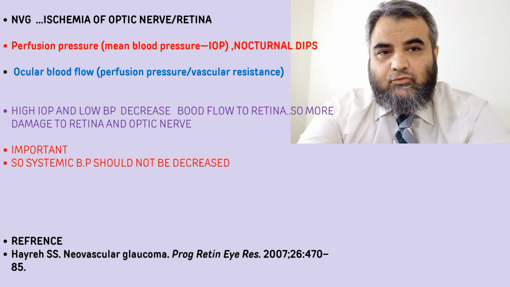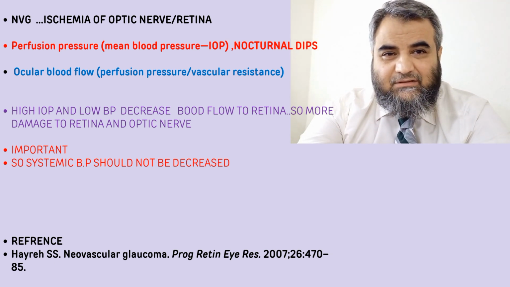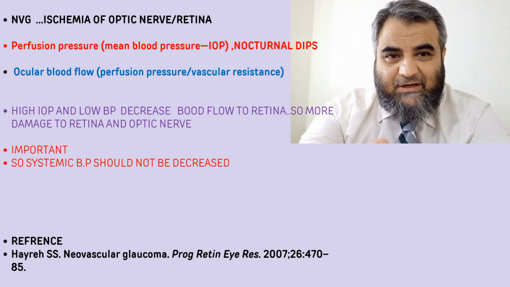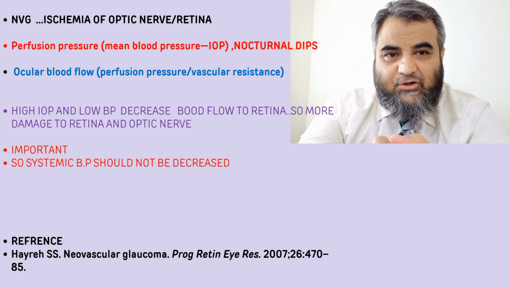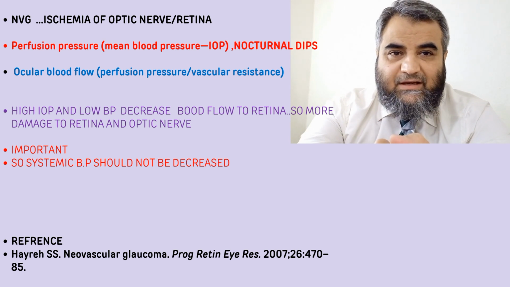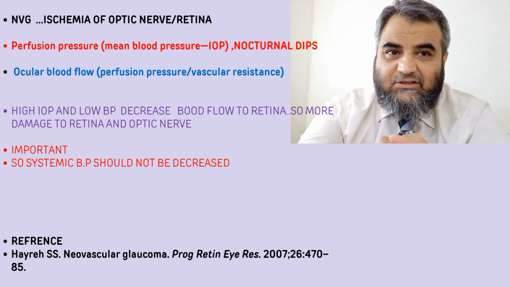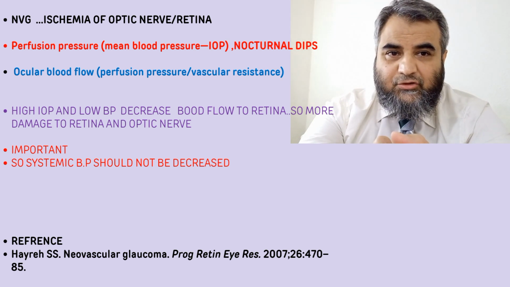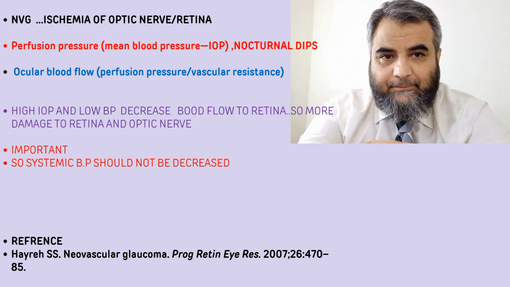So it is better to be in touch with the medical specialists who are managing the patients, so that these patients do not have nocturnal decreased blood pressure. The medicines should be such that they do not decrease blood pressure at night, so that the perfusion pressure of the eye doesn't get disturbed, because if it gets decreased, the blood supply is compromised. So these things should be kept in mind. The systolic blood pressure should not be too much decreased. Yeah, that's a very important point.